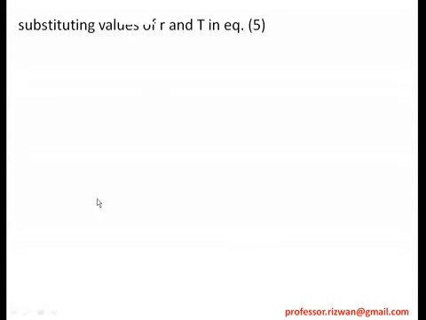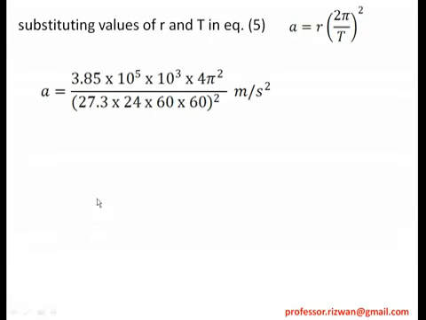So let's see further. Substituting the values of r and T, we know the value of the radius, 3.85 into 10 to the 5 kilometer, that is what I told, and T also we know, that is 27.3 days. So let us substitute it. So r is 3.85 into 10 to the power 5, that is in kilometers, so we have to convert it into meters, so into 10 to the power 3. So we have converted it, 5 is kilometer, 10 to 3 into 4 pi square. Then T is 27.3 days into 24 hours into 60 minutes into 60 seconds. That gives meter per second square. So if I calculate this, I will get an answer equal to 0.0027 meter per second square.